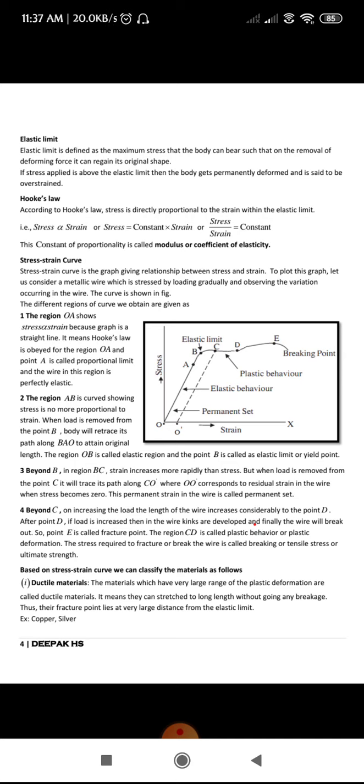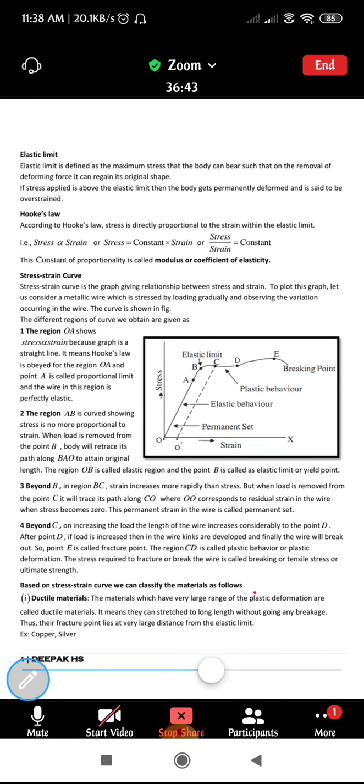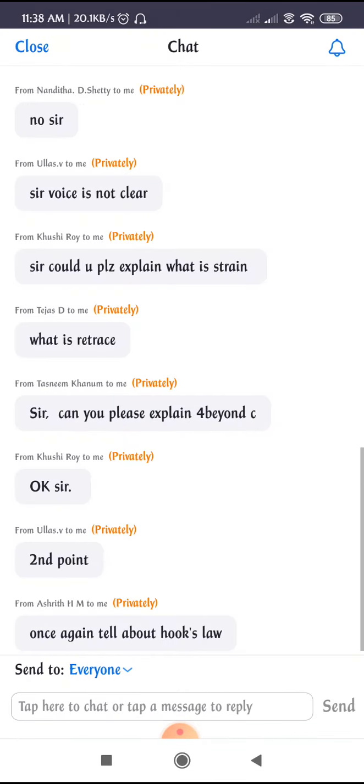Even after removal of the load, the body will not come back to its initial state. That type of deformation we call permanent deformation, or plastic behavior. After that, if you increase the load, the body breaks, that means the metallic wire breaks. That is called the breaking point. So this is regarding the stress and strain curve.